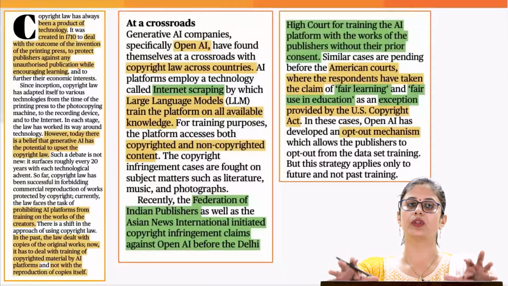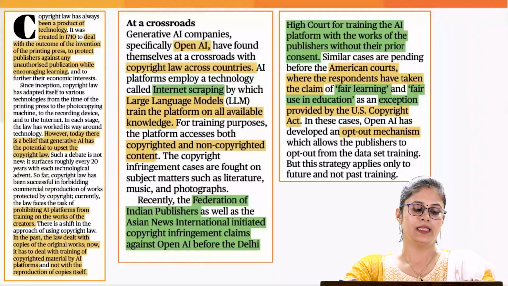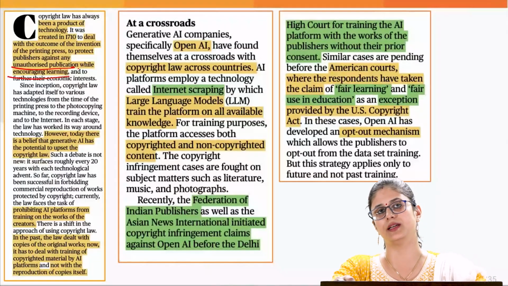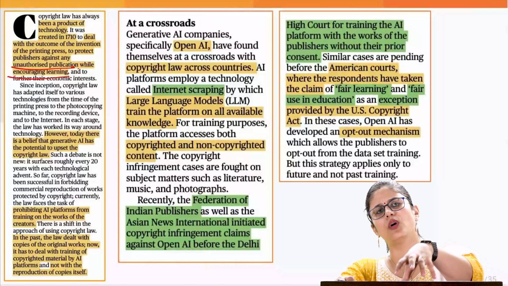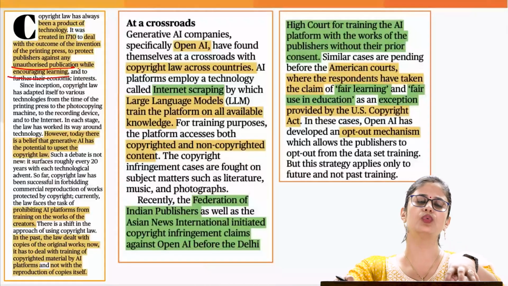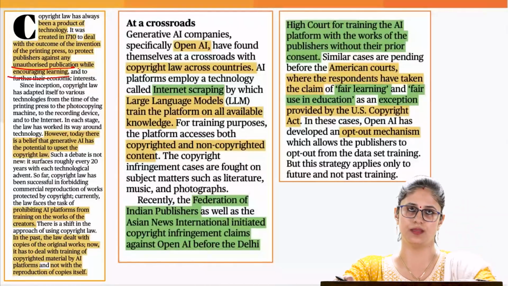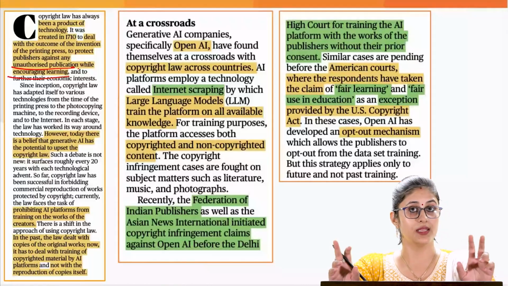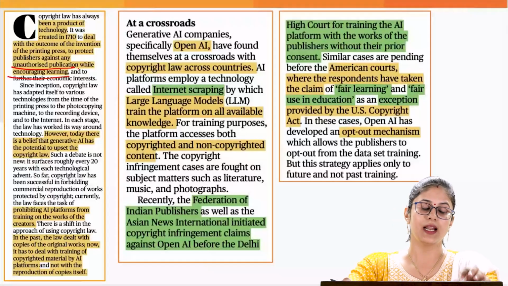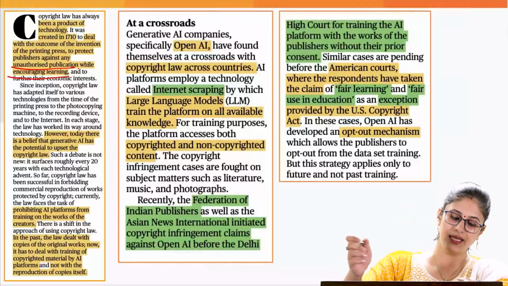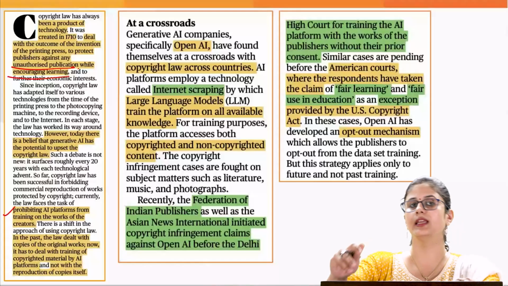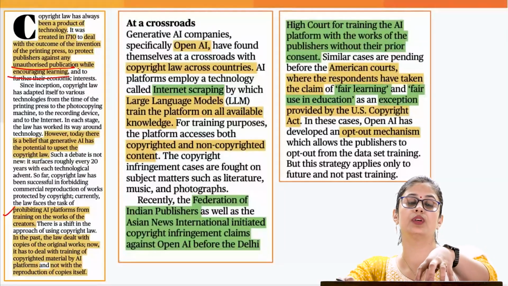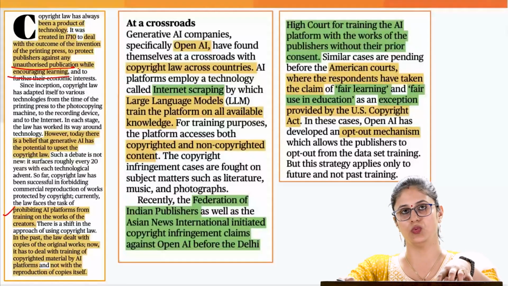Now, if you talk about the copyright laws currently, they prevent unauthorized publication of the copyrighted content. At the same time, according to the Copyright Act, when it comes to India, you are allowed to use the copyrighted content for educational purposes. But what is the concern which the writer has pointed out in this era of artificial intelligence? How are these copyright laws going to deal with prohibiting the AI platforms from using this copyrighted content to train their artificial intelligence tools?